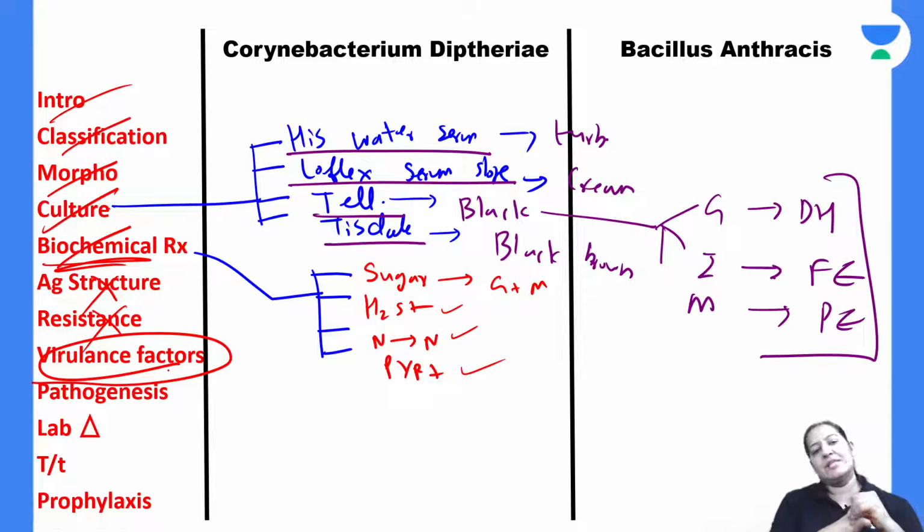Directly coming on the virulence factor. Everyone give me a thumbs up. Shall I come on the virulence factor? Who will give me the summary of the virulence factor? Virulence factor is only one toxin.